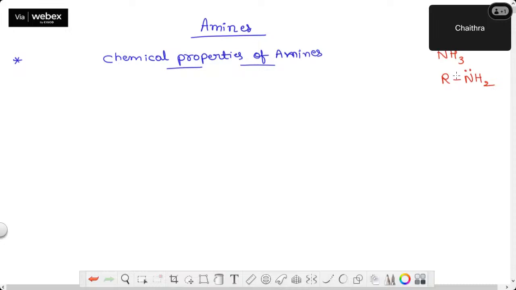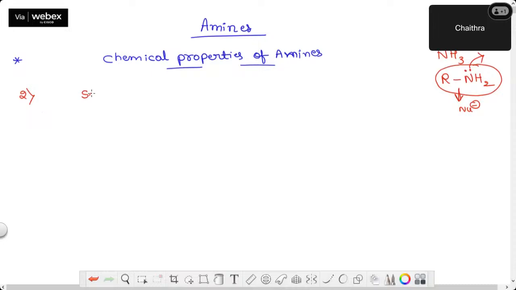Basically they act as nucleophilic agents, since they can donate this lone pair of electrons to the species that seek electrons. Who seek electrons? Electrophiles. So they are acting as nucleophilic reagents. Keeping that in mind, we will take the second chemical reaction.